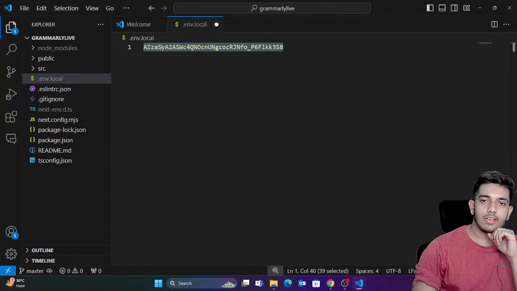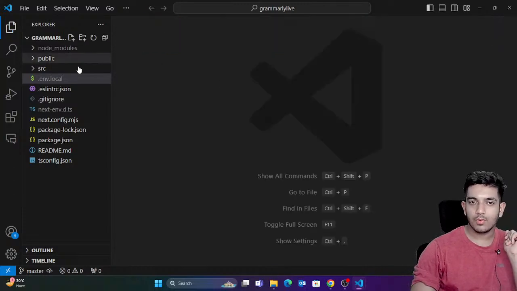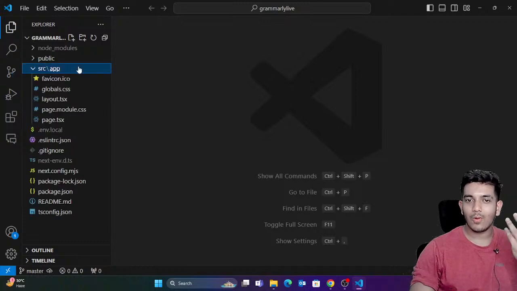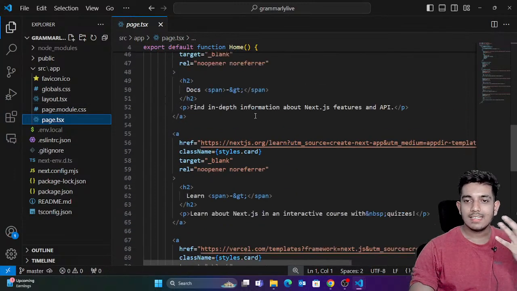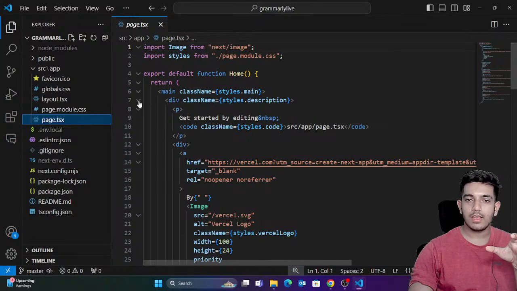Now how can we use the API key? We'll come back to this one. First let's create a very basic UI that would allow us to work. So here we're just gonna go to page.tsx. You can see that some basic code is here. Just remove everything, make it a plain page.